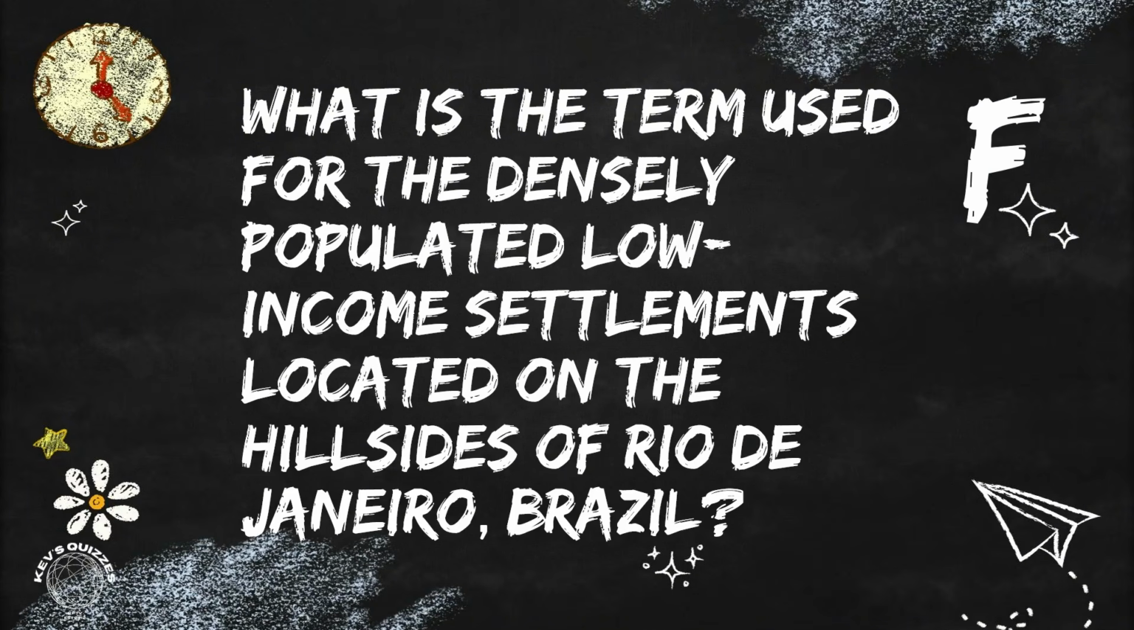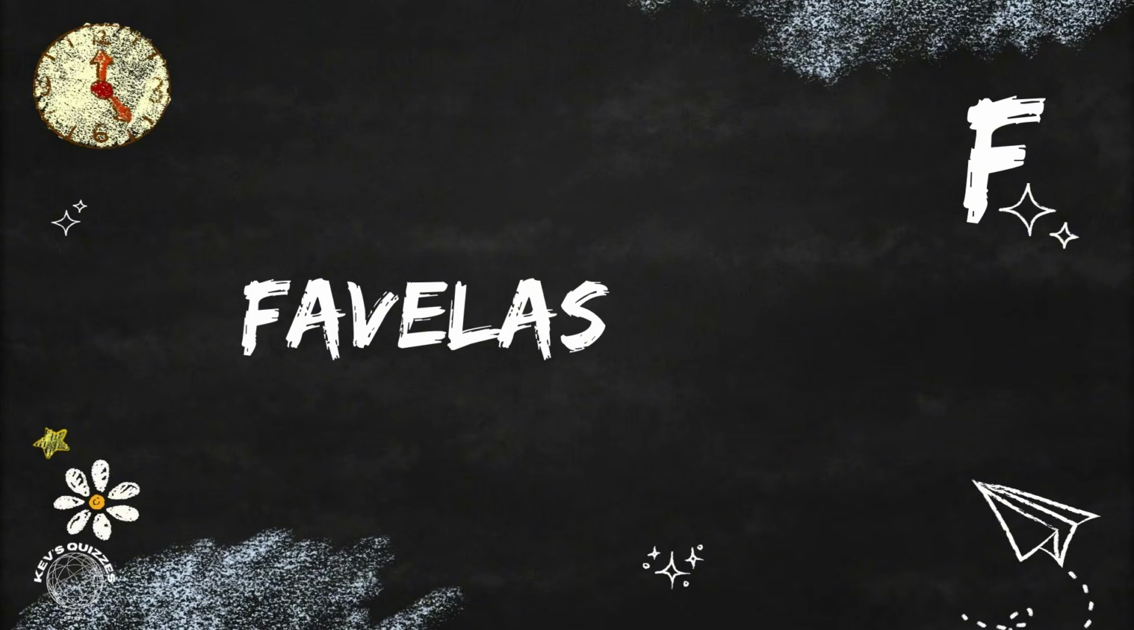Beginning with F. What is the term used for the densely populated low-income settlements located on the hillsides of Rio de Janeiro, Brazil? The term is favelas.